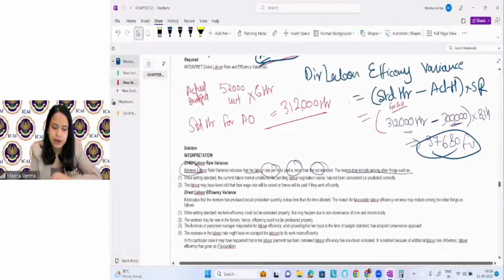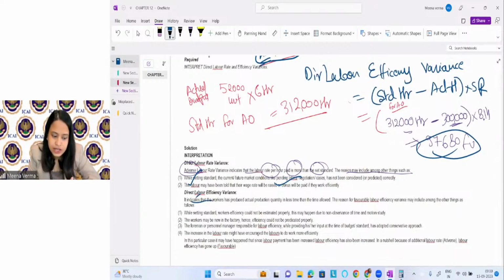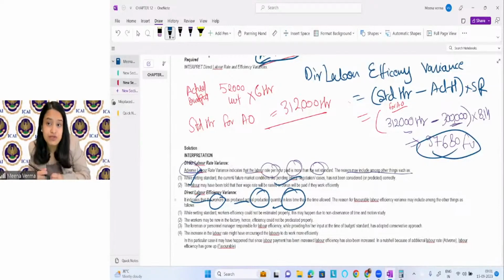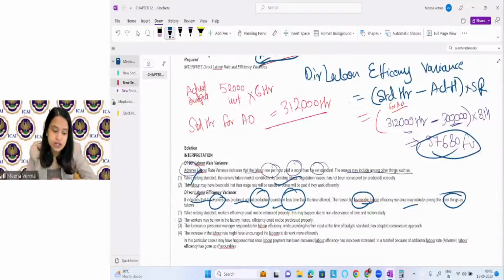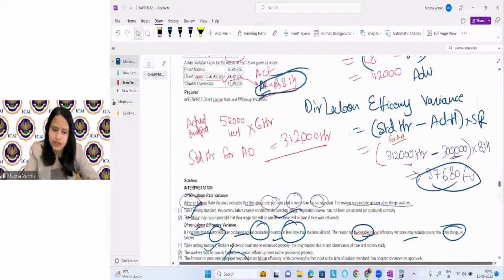Okay, we are paying more. It's an adverse variation. We are paying more, but the labor is efficient. Okay. So it indicates the worker has produced actual production quantity in less time. He's very efficient. He's quickly producing the goods with less efforts, less time, right? So the reason of this variation coming favorable may include other things also. While setting the standard, budget slack may be introduced and many other reasons, but it is favorable. It is good for the company. It shows that the labor is working efficiently, right?